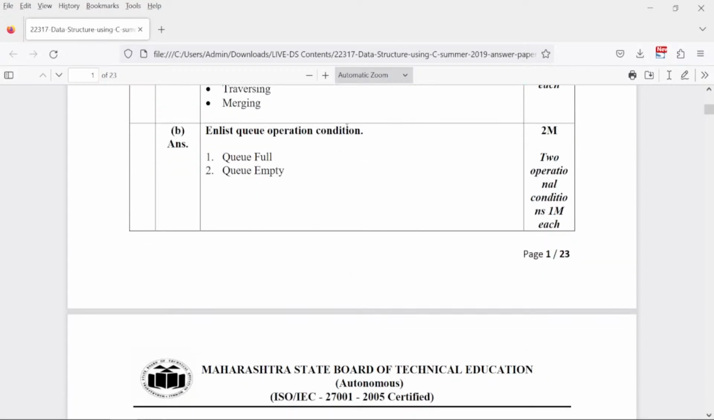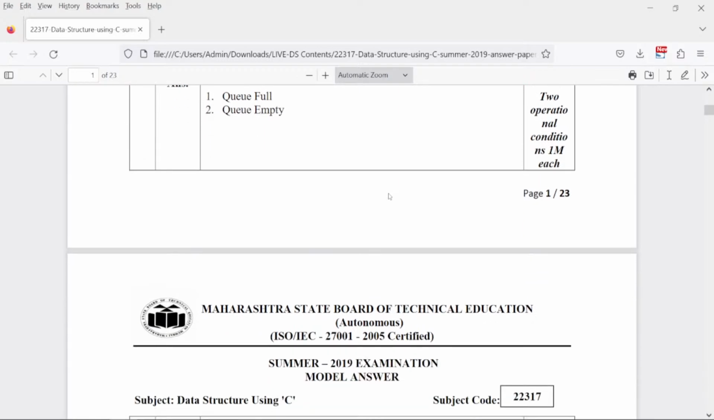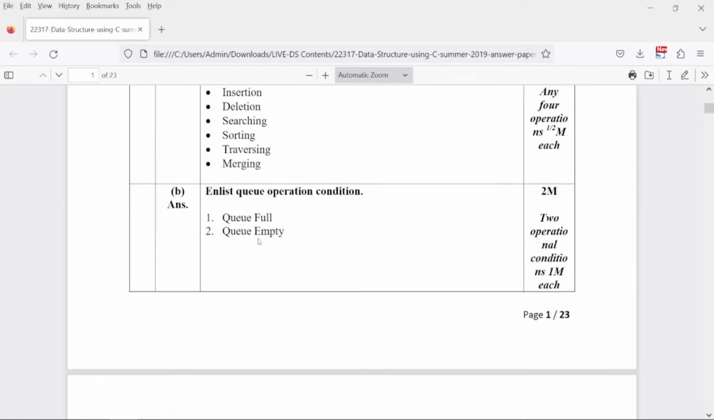Enlist the queue operations. Okay, so whenever you are going for any queue, there are basic operations which you need to do. That is, to check whether the queue is full or the queue is empty, right? So this is what are the different types of queue operations, right? So that you can mention, each operation will give you 1 mark. And this is enlist. So whenever it is enlist, students, you have to just write down. आपको सिर्फ लिखना है, list down करना है, आपको कुछ भी explain नहीं करना है whenever the question is enlist.